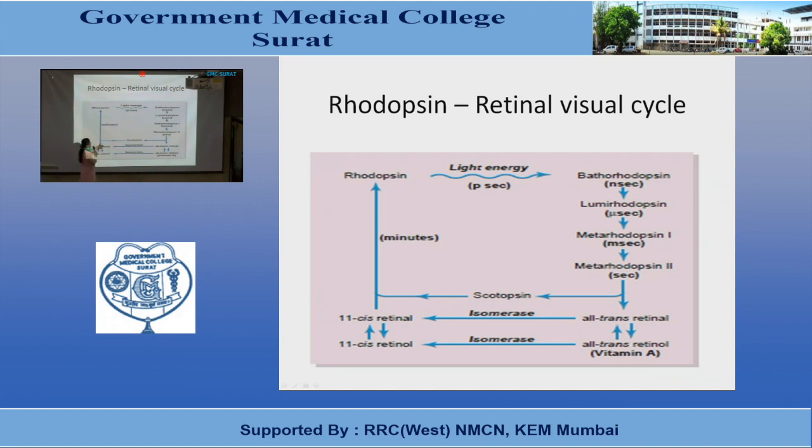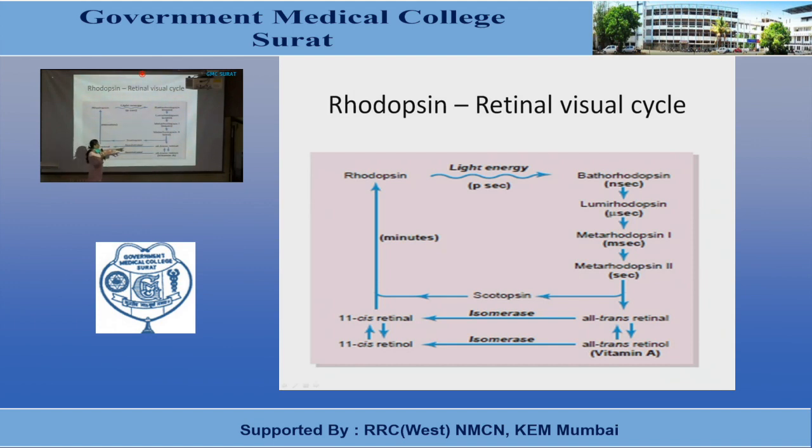So the combination of 11-cis retinal and scotopsin does not require darkness, but for conversion of all-trans retinal to 11-cis retinal, the enzyme isomerase is required, which gets activated in the dark and will convert the all-trans retinal to 11-cis retinal.